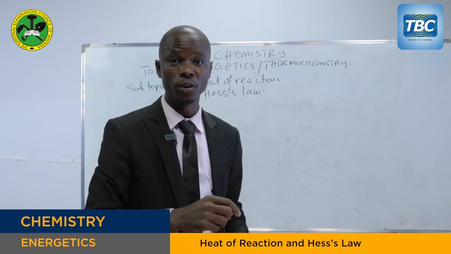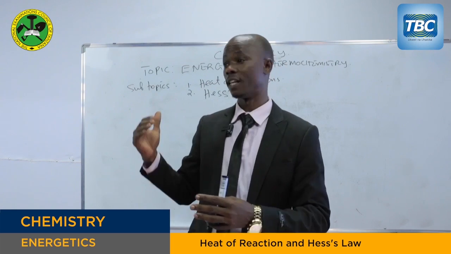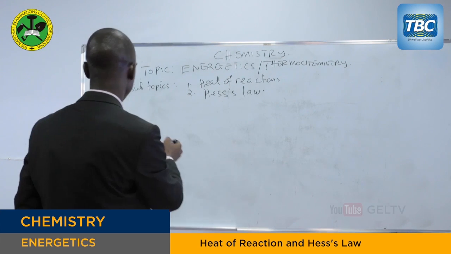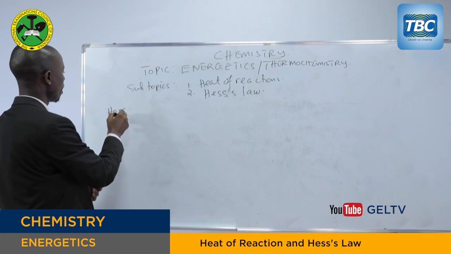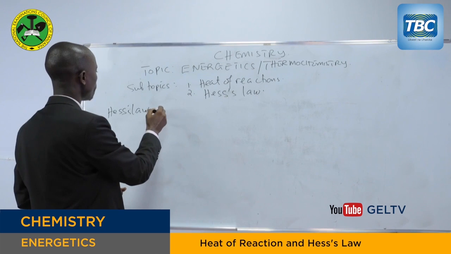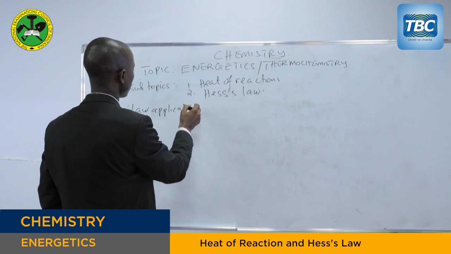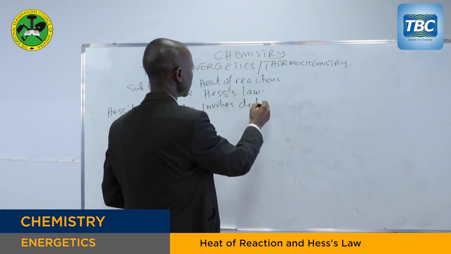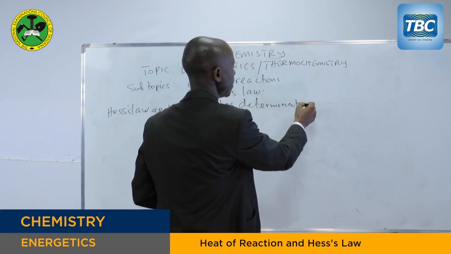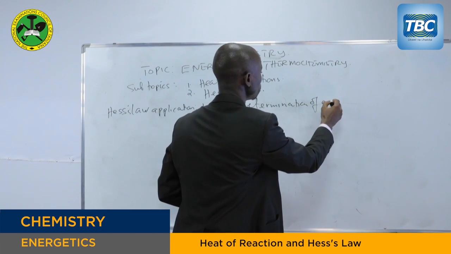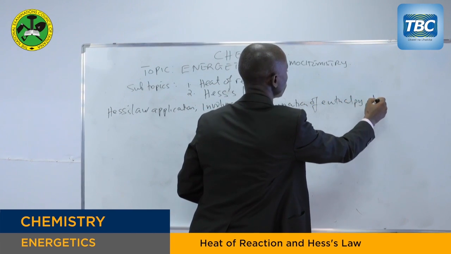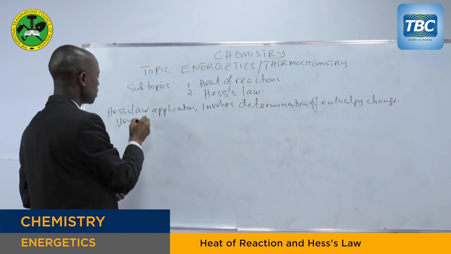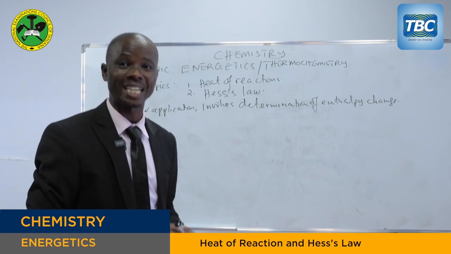The application of Hess's law involves three main areas. Hess's law application involves determination of enthalpy change using three important areas.